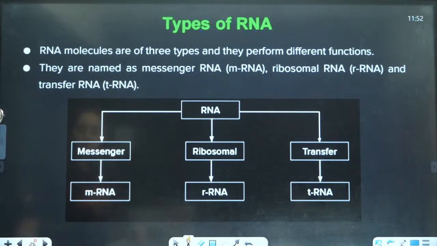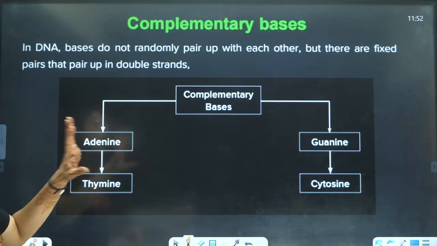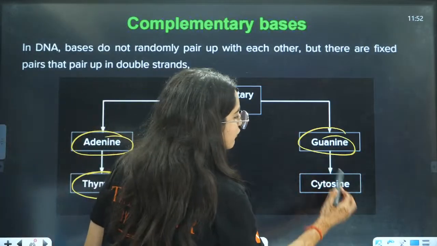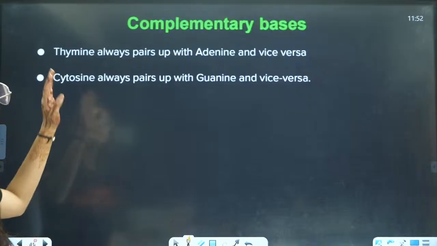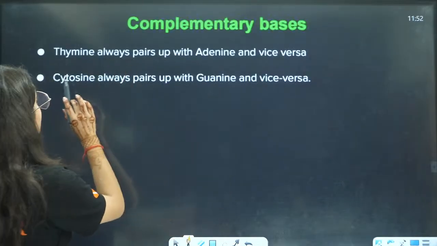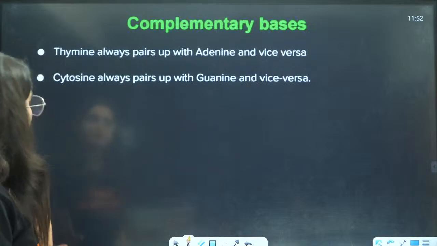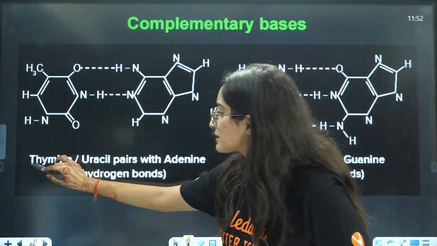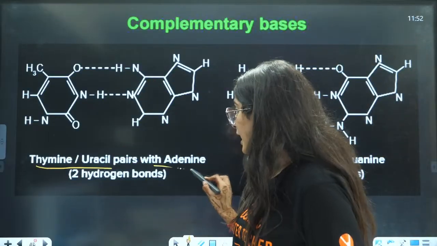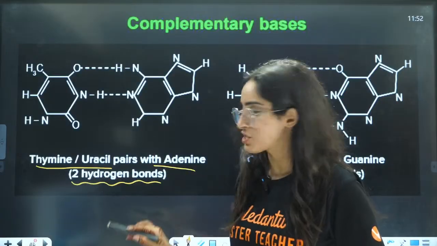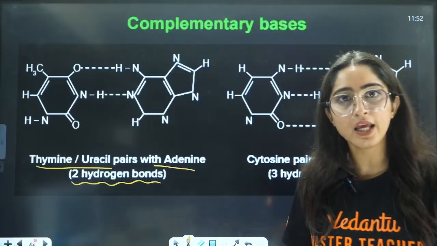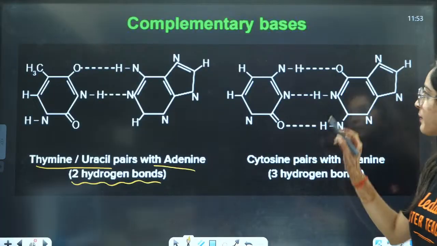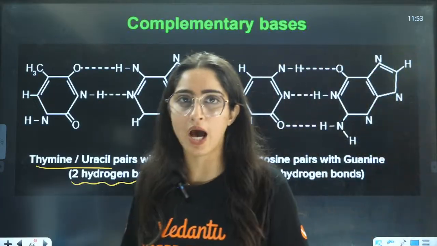Next is complementary pairing. I already told you, adenine will pair with thymine, guanine will pair with cytosine, right? Thymine always pairs with adenine and vice versa. Cytosine always pairs with guanine and vice versa. Now, these are the bonds that they are showing you, right? As I told you, thymine or uracil pairs with adenine to form 2 hydrogen bonds. With uracil, it will be paired up in RNA. With thymine, it will be paired up in DNA, right? But G and C will always pair up with 3 bonds, whether it's DNA or RNA, right?